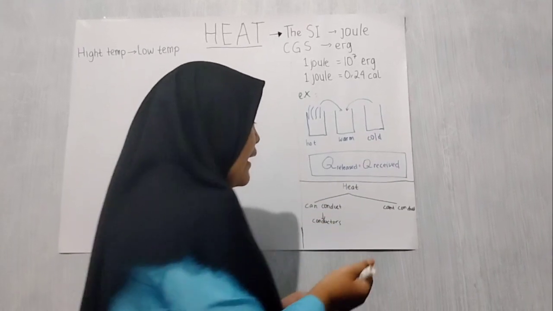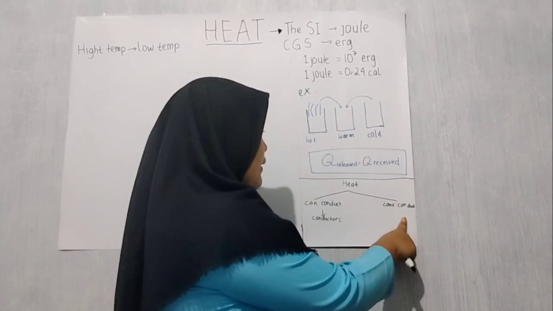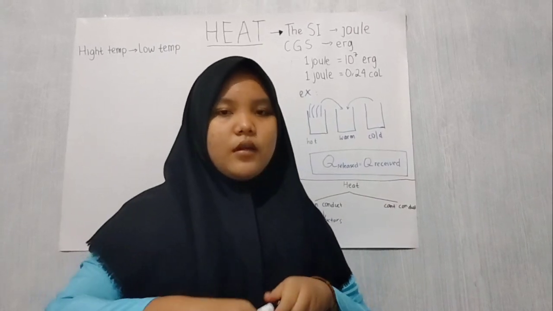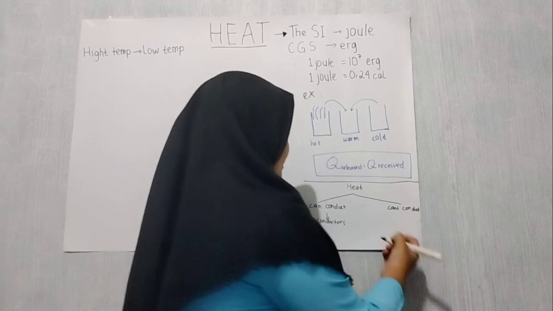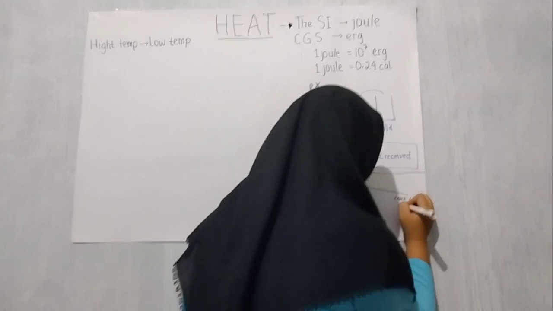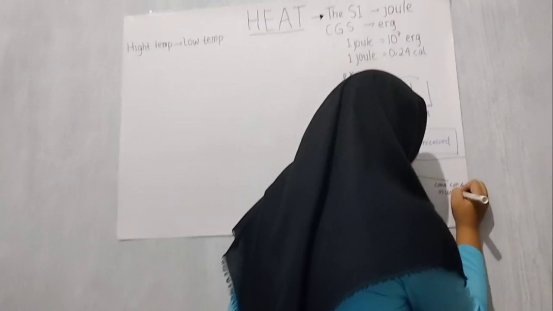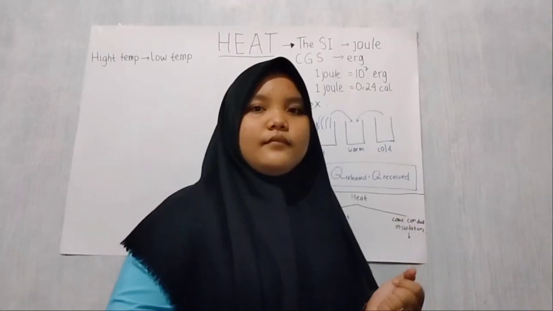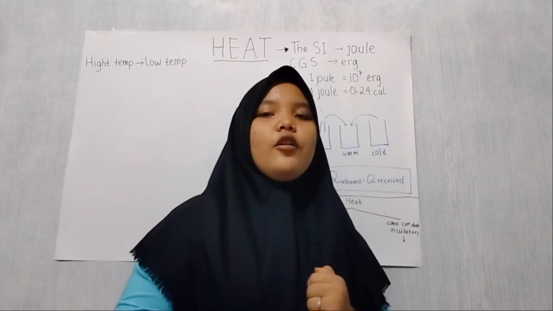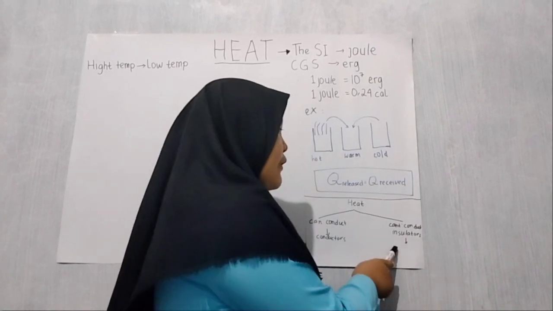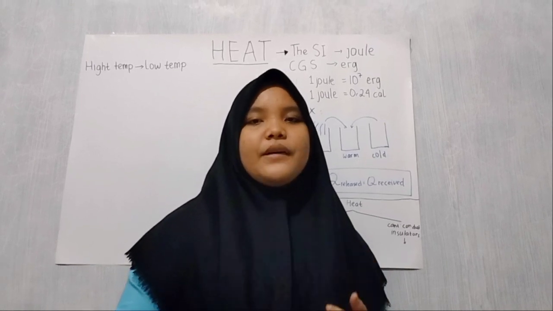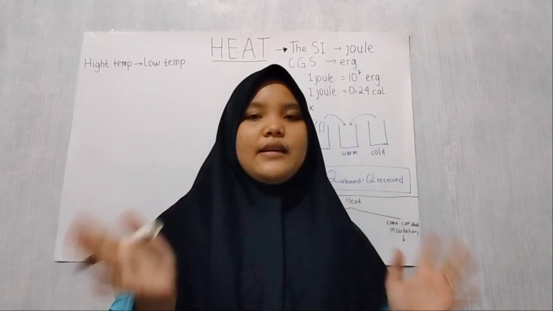The objects that cannot conduct heat are named insulators. Examples of insulators are plastic, wood, paper, cloth, and others.